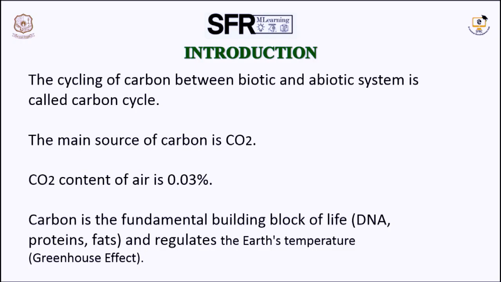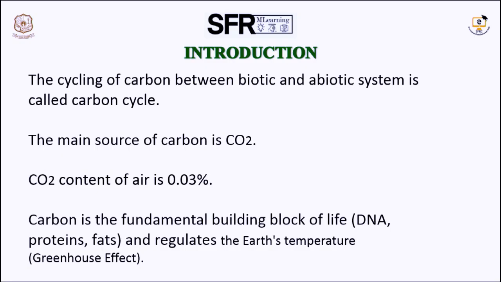Carbon cycle. The cycling of carbon between biotic and abiotic systems is called the carbon cycle. The main source of carbon is carbon dioxide. The carbon dioxide content of air is 0.03%. Carbon is the fundamental building block of life and regulates the earth's temperature.